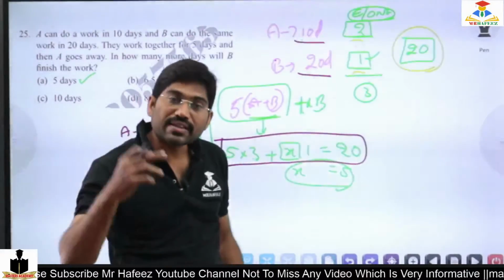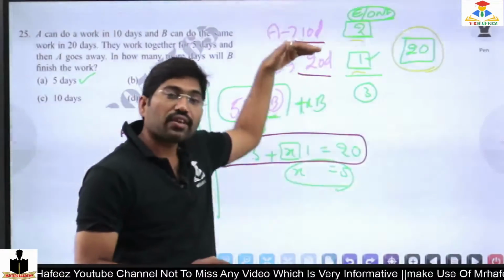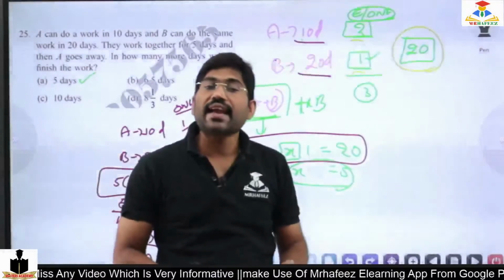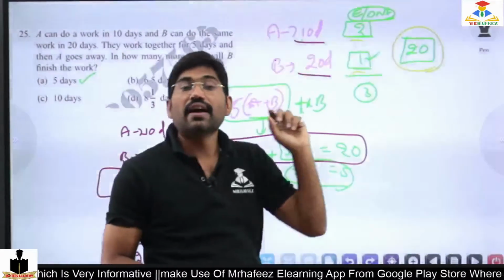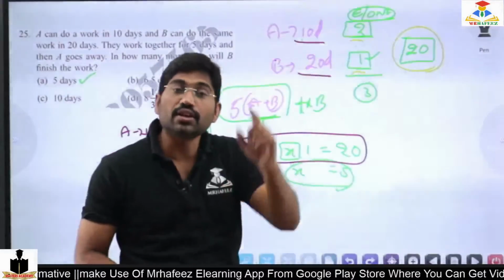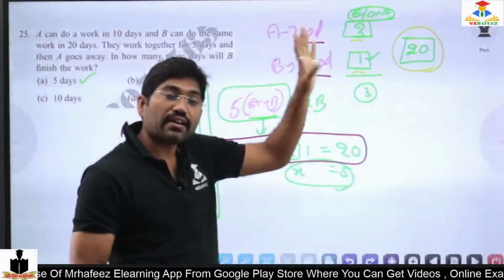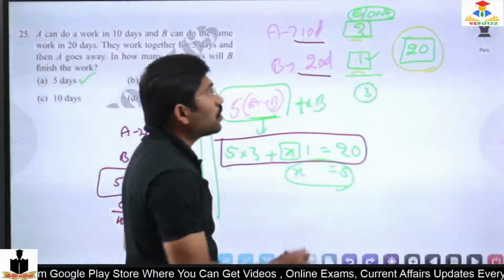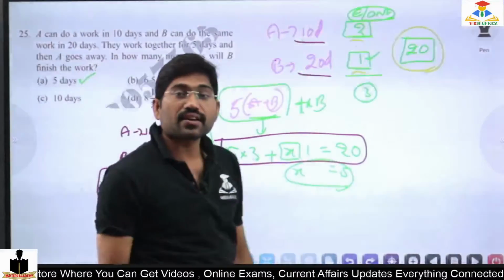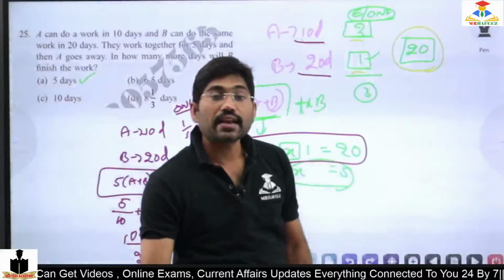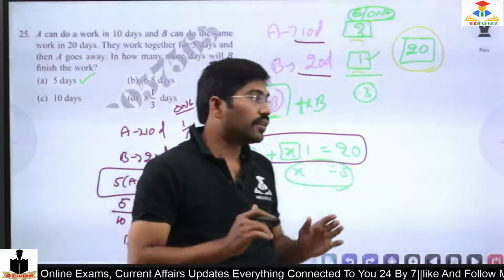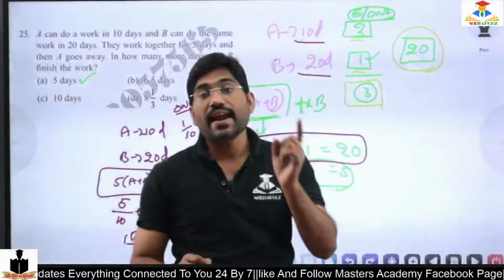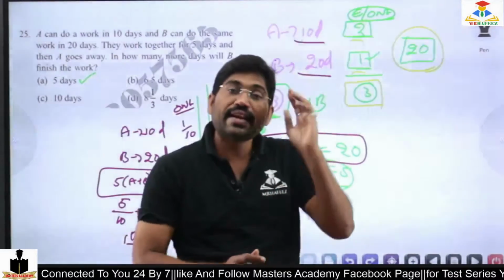So now I understand that if A should complete in 10 days, the work is 20 pieces of work. Each day A has to finish 2 pieces of work, and B has to finish only 1 piece of work to complete it within 20 days. If you agree, please respond. 10 days, 20 days, 2 works and 1. So 2 pieces and 1 piece, add 2 plus 1, that is 3, because 3 pieces of work can be done by A and B together.